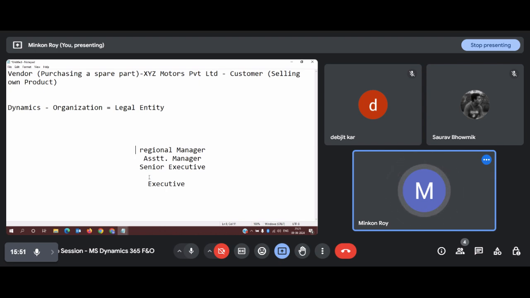In that case, when any transaction occurs in the system, it depends on the level at which the employees are working. Suppose this executive belongs to an accounts department and is only responsible for doing accounting entries. He is only responsible for creating a transaction, and he is not authorized to complete it.